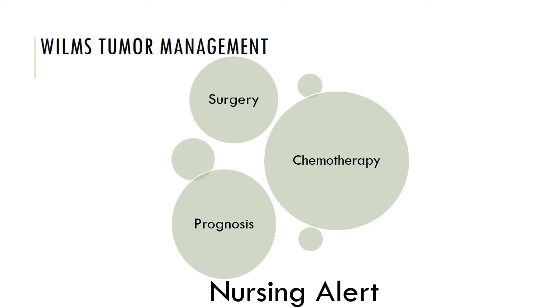Chemo or radiation may be done pre-op to reduce tumor size. Radiation and chemo may follow after surgery as well. Chemo and radiation can induce secondary cancers, so that's a risk factor. Wilms tumor can also recur, especially in the lungs.